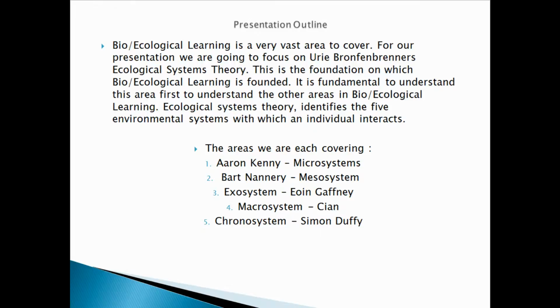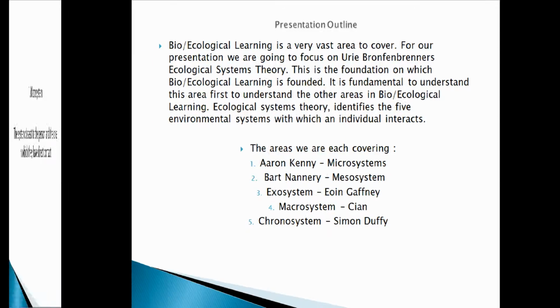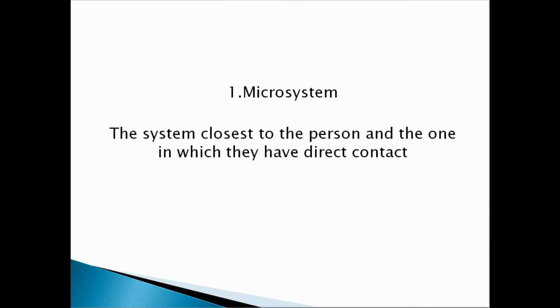Ecological systems theory identifies the five environmental systems with which the individual interacts. These areas are the Microsystem, the Mesosystem, the Exosystem, the Macrosystem and the Chronosystem. First, we're going to look at the Microsystem.